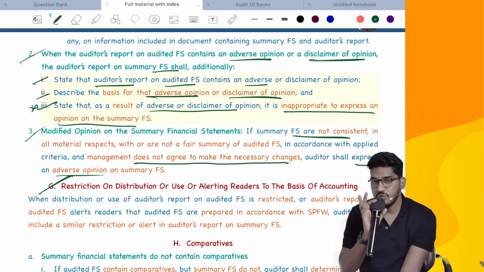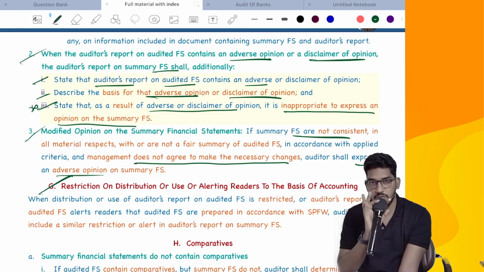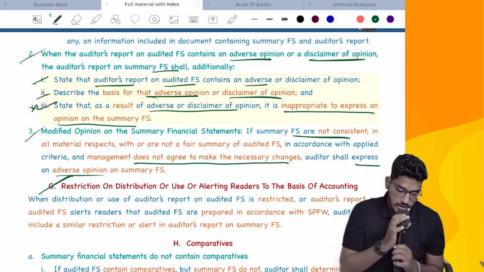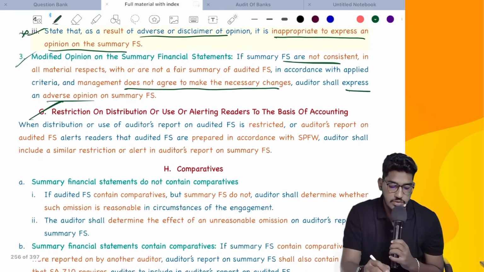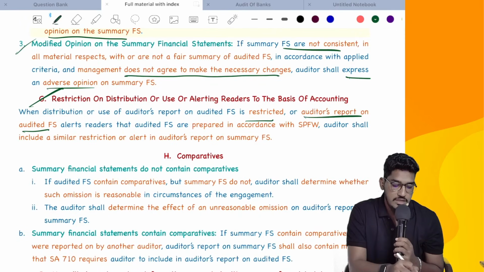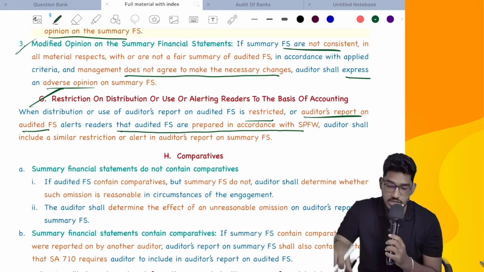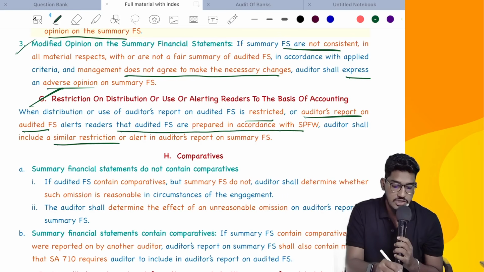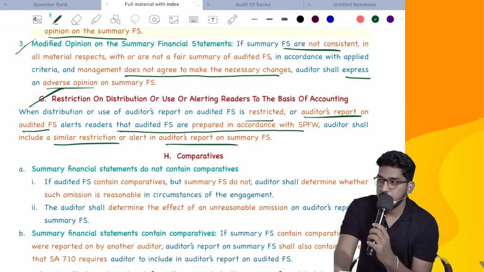If you feel that this is only for specified users and should not be distributed to everybody, you have to put the restriction, or you can even add a paragraph alerting the readers that this is only for specific purposes, not for everybody. When distribution or use of the auditor's report on audited financial statements is restricted, because they are prepared in accordance with a special purpose framework, the auditor shall include a similar restriction or alert even in the case of summary financial statements.